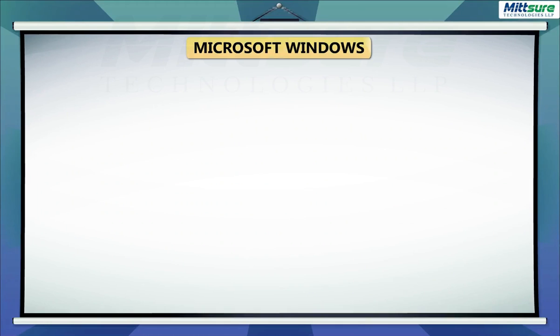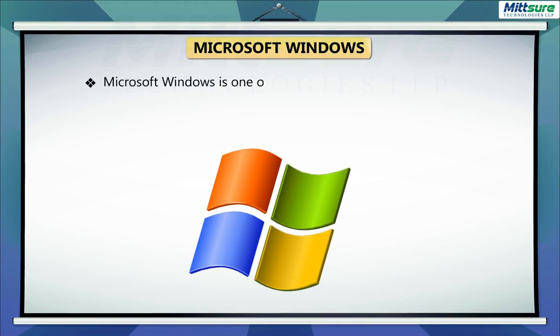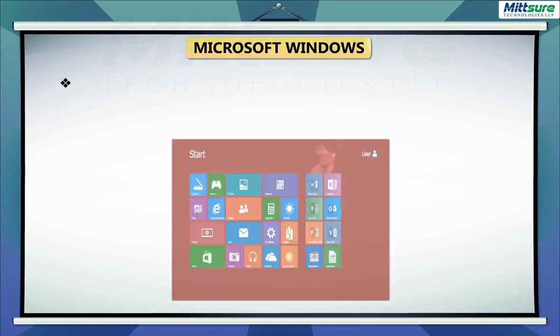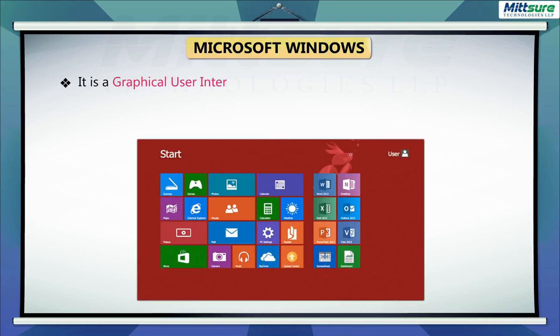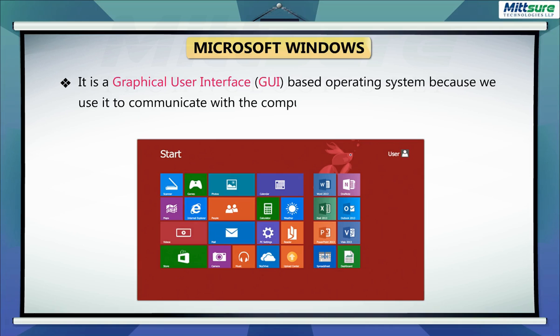Microsoft Windows. Microsoft Windows is one of the most popular operating systems in the world. It is a graphical user interface, GUI-based operating system because we use it to communicate with the computer through graphics or pictures.